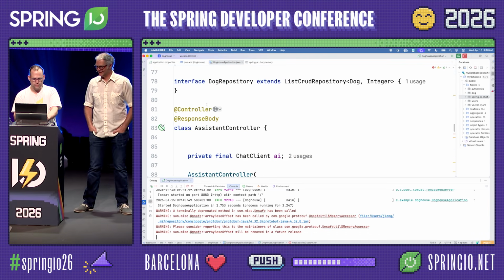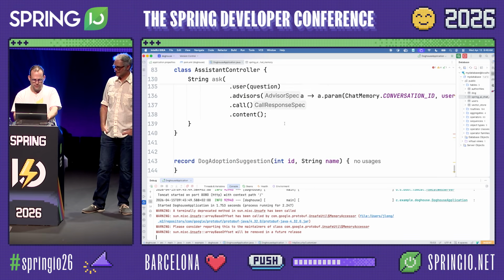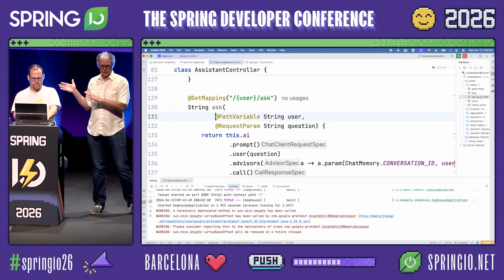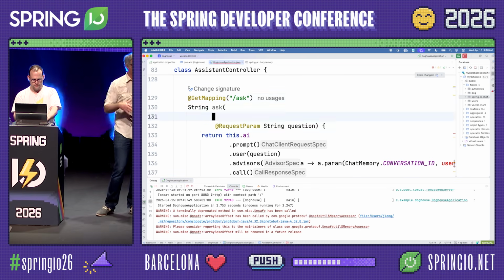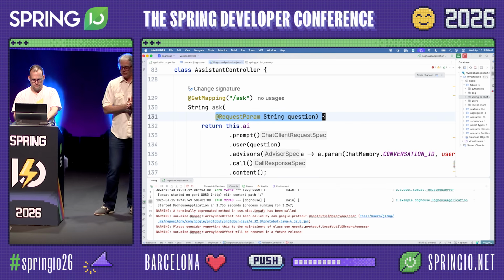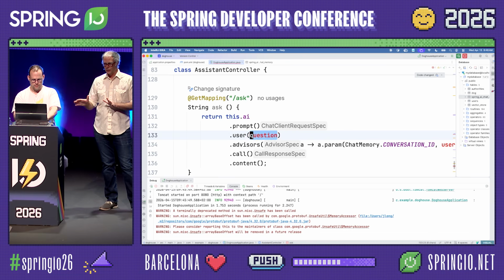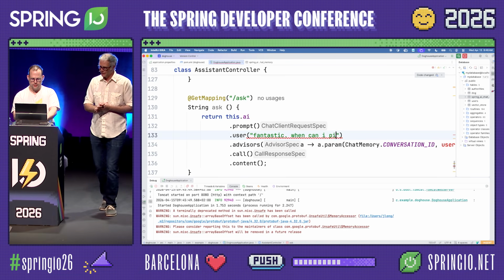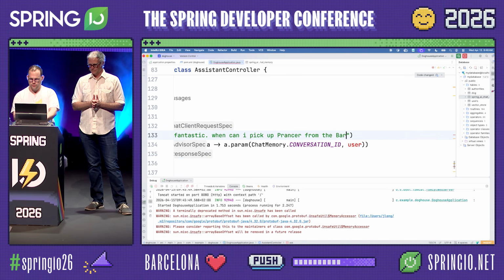Just to make life a little easier, one last thing here. Instead of URI encoding the query in a browser, I'm going to just hard code the question here. Josh was using his curl-like thing before, and that's great. But now that we're doing OAuth, it's a little challenging to do OAuth through curl. So we're going to use a web browser and hard code our question in here, so we don't have to URL encode that thing manually. So, when can I pick up Prancer?